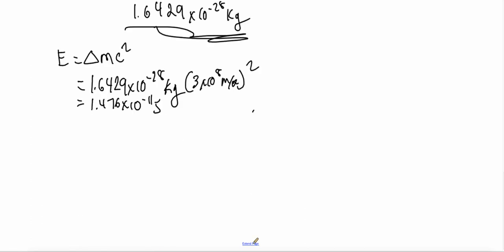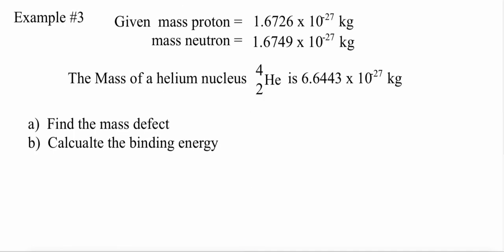Or, if I want, I could put this in mega electron volts, which I just divide that by 1.6 times 10 to the negative 19, and then put it in mega volts, so then whatever times 10 to the 6. So in this question, as you can see, everything is a little bit different. In this case, we're looking in kilograms for our masses of the proton, neutron, and the atom of helium. So here we're going to have to find the mass defect and the binding energy. And this one here might be a little bit easier as it's a little bit less steps.